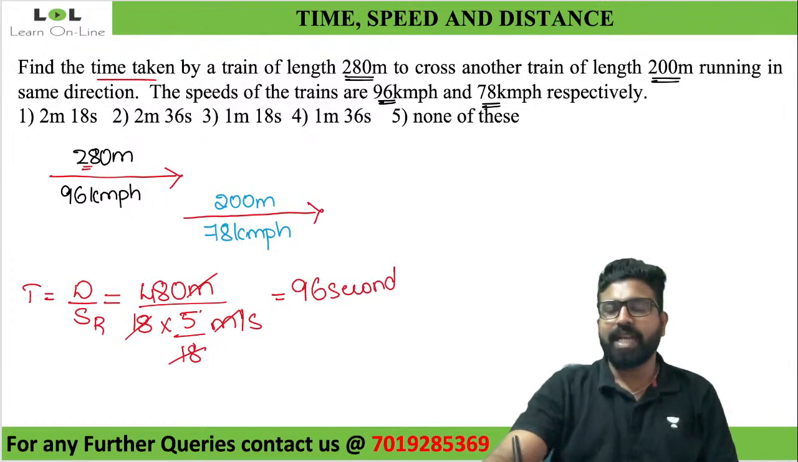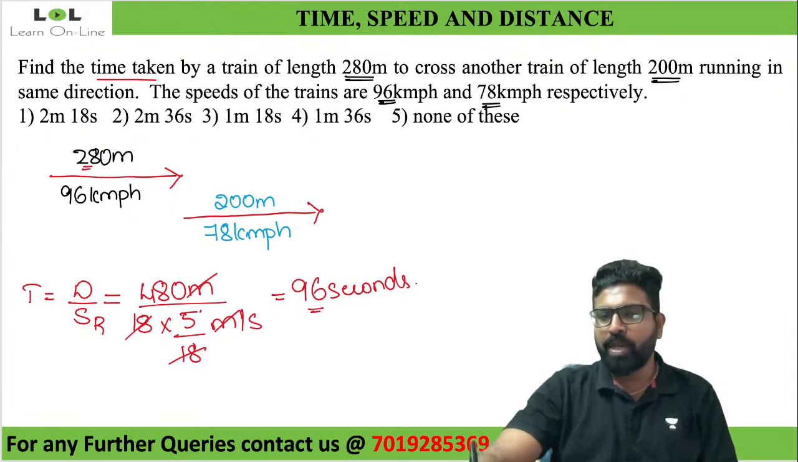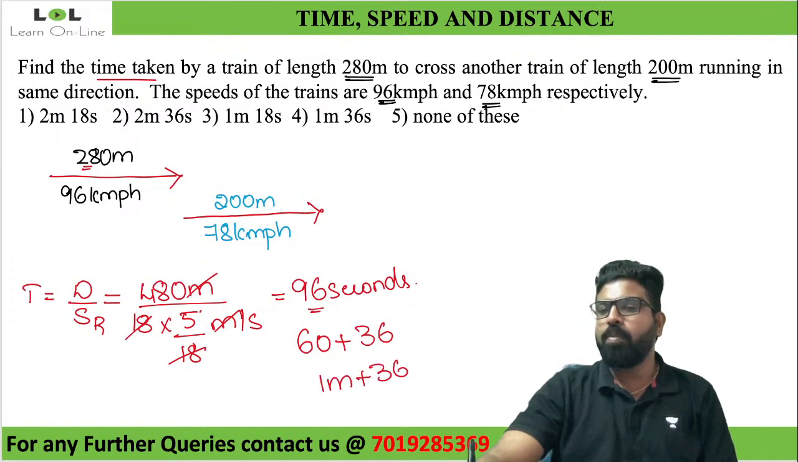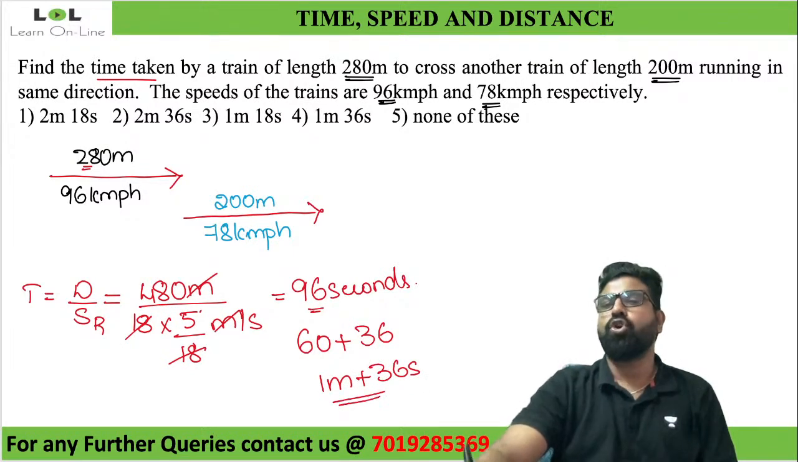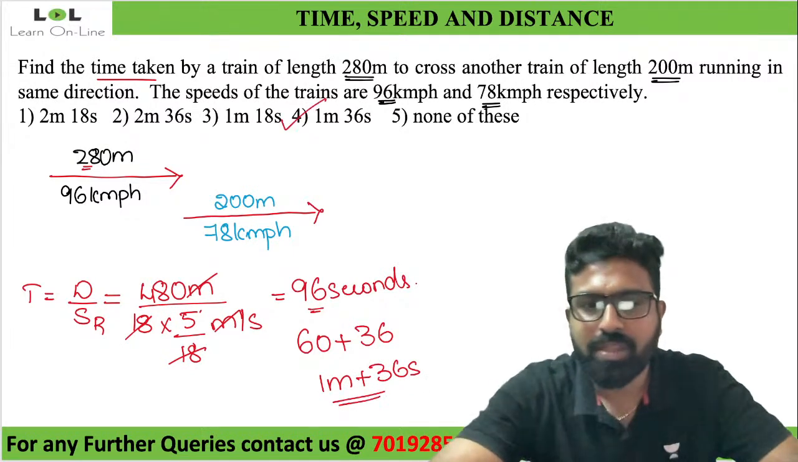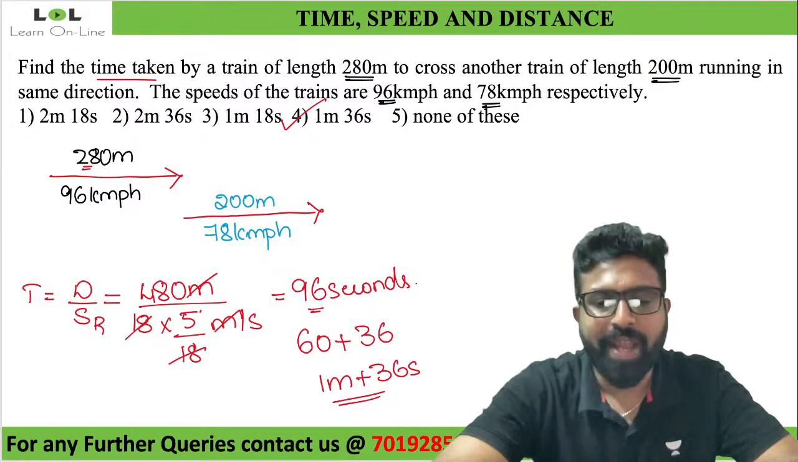Do we have 96 seconds in our options? No. So is it none of these? No, be careful. They've given it in terms of minutes plus seconds. Try to convert it into minutes plus seconds. 96 can also be written as 60 plus 36. 60 is 1 minute, plus 36 seconds. So 1 minute 36 seconds. Do we have it? Yes. Option 4, 1 minute 36 seconds will be your final answer.